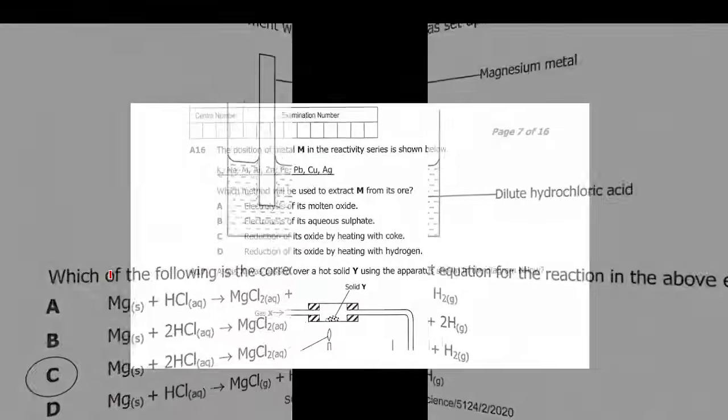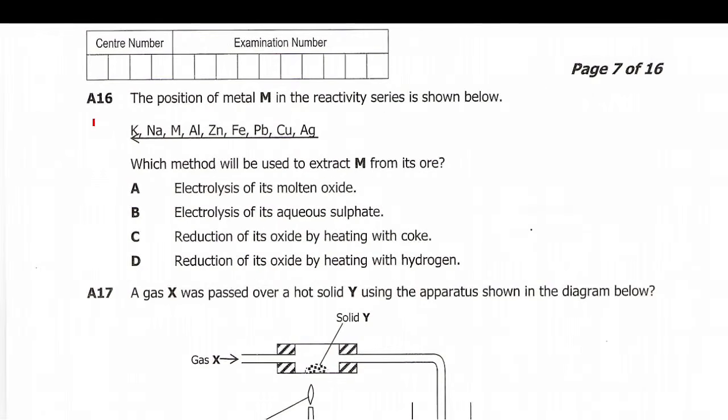So let's go to 16. Question 16 reads: the position of metal M in the reactivity series is shown below. So what is a reactivity series? The reactivity series is a list of metals arranged in order of reactivity, starting from the most reactive metal and ending with the least reactive metal.